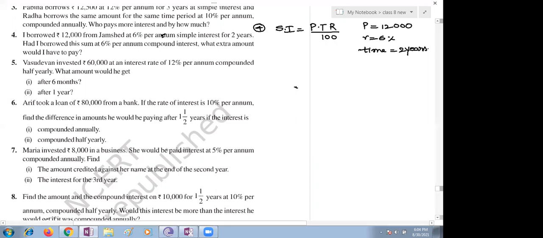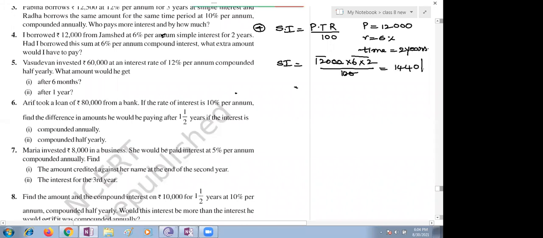Ma'am, whatever compound interest we get, we can subtract the simple interest from that and we will get how much extra. Yes, that's all. Very simple. You just observe the screen. Principal amount is given as 12,000, rate of interest is 6, time is given as 2 years, by 100. To simplify, this is a very simple calculation. Ma'am, I did it, ma'am. 1440.